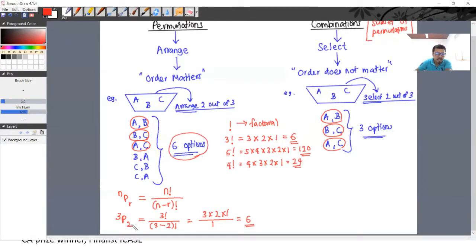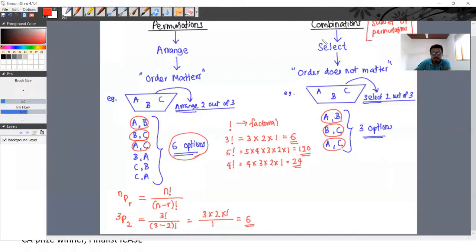In order to arrange 2 items out of 3, we should have 6 options. When we are asked to arrange 2 out of 3 items, we should have 6 options. Same answer we got here. Right? That is about arranging.